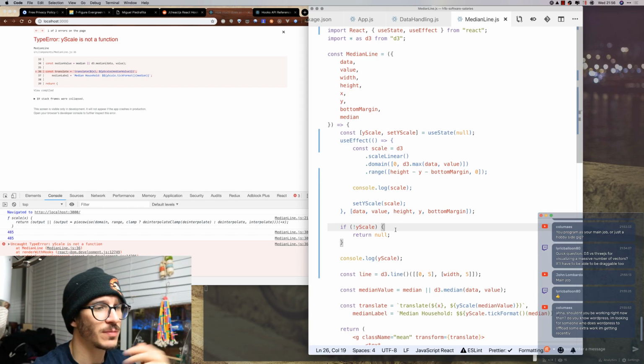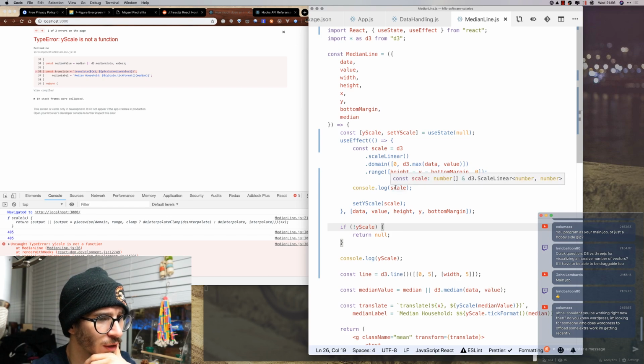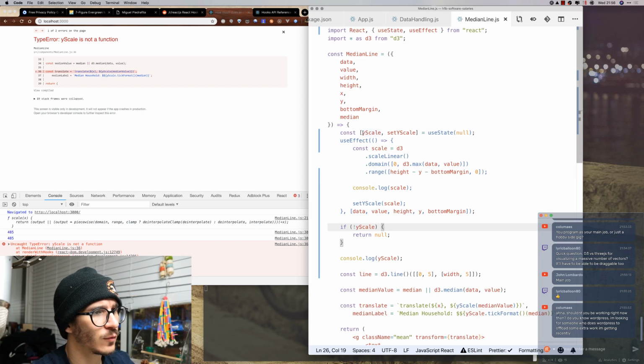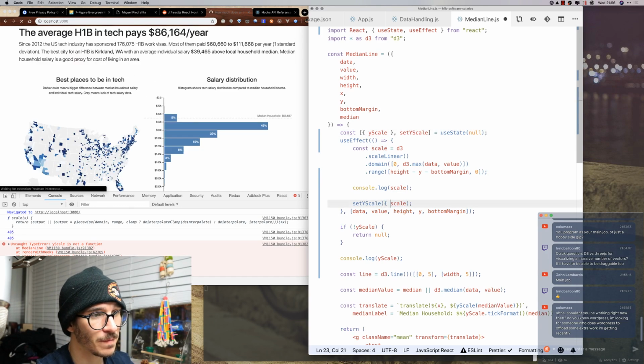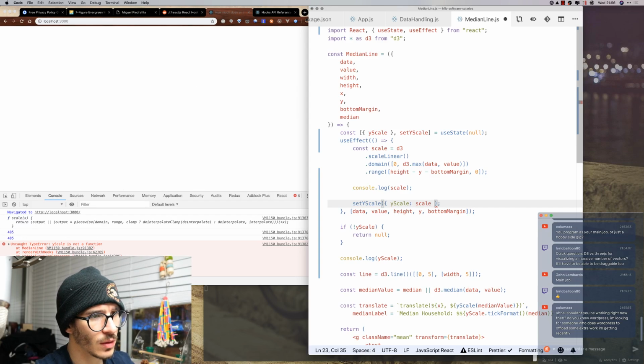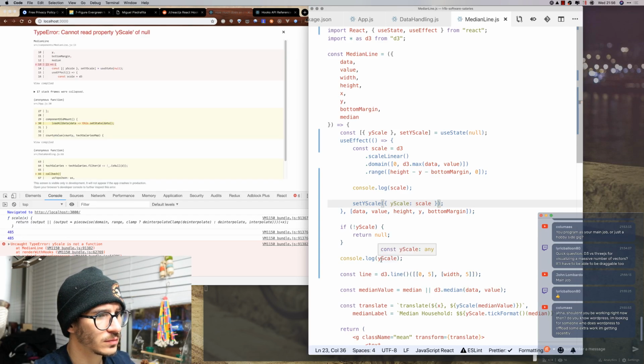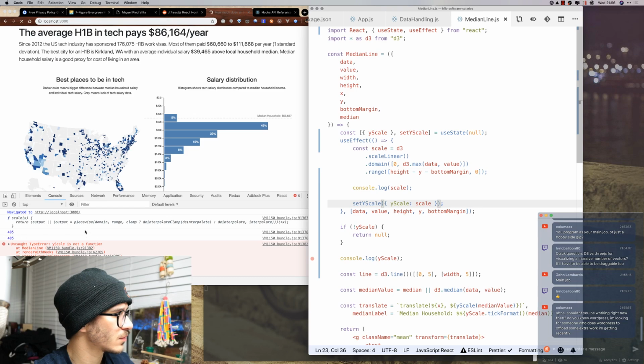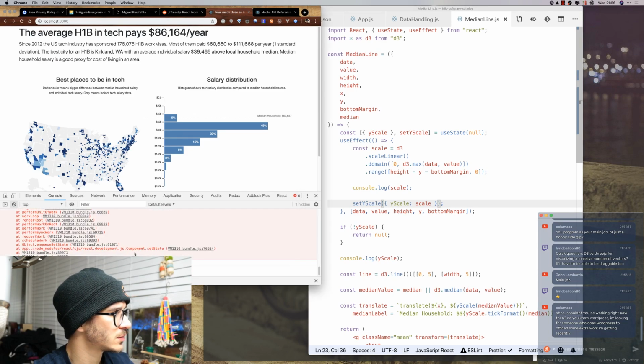Well, this is a problem that we're going to try to figure out. What if we do it like this? Let's say that we are setting an object. Will that work better?